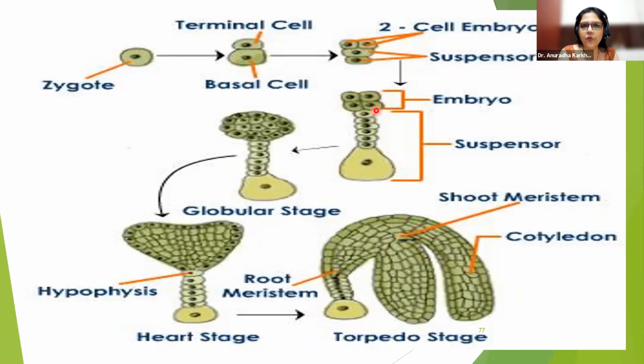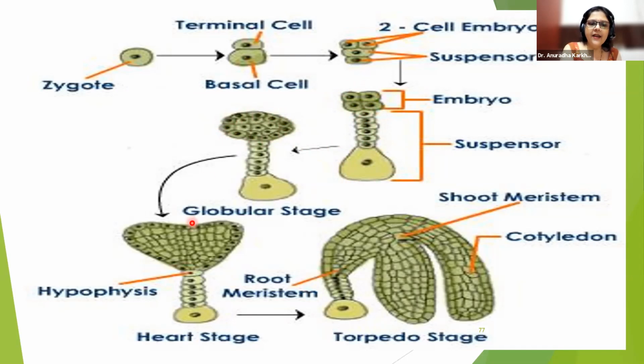Here you can see the 4 cells of the apical cells in the front. Similarly, there are 4 cells at the back. So these are going to be your 8 cells. Look at this. This is the 6 to 10 cell suspensor. This is the vesicular cell, correct? And this is the hypophyseal cell. Agreed? Then this particular stage became globular. You can see how it has become circular in shape.